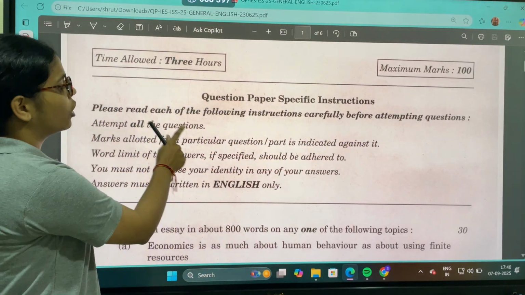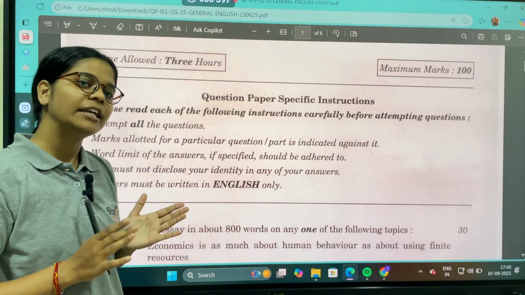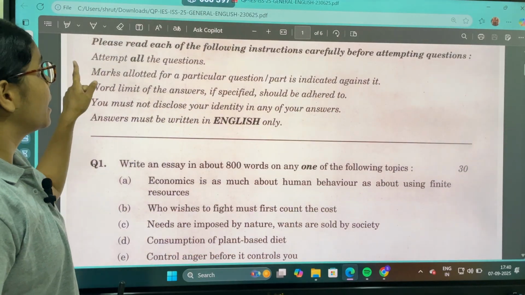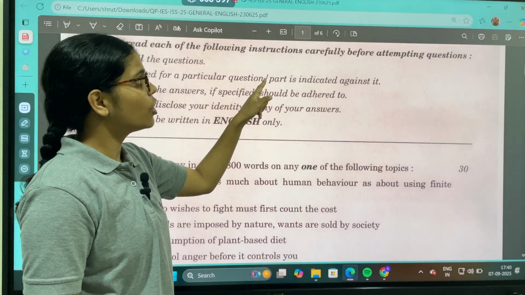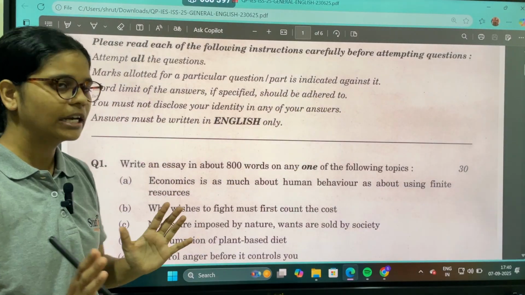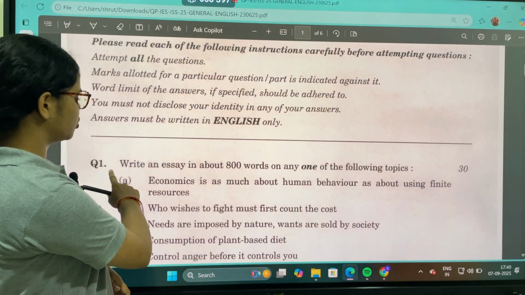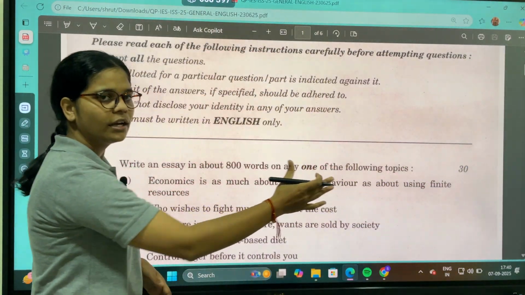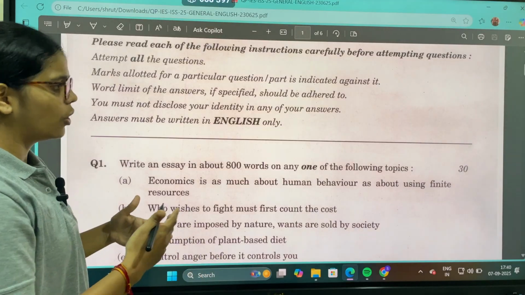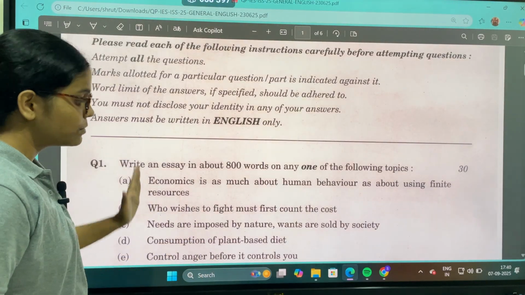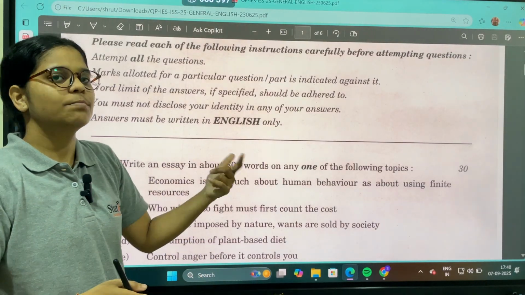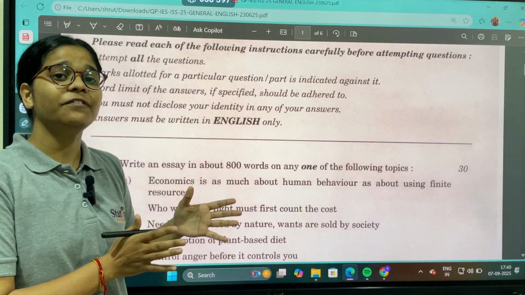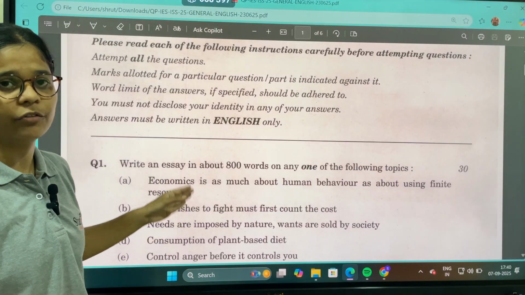See, attempt all the questions, मतलब हर question करना ही पड़ेगा. Every question has to be attempted by the candidate. Next, marks allotted for a particular question or part are indicated against it. Supposedly question 1 would be there. Say question 1 is here, write an essay and so on, and 30 marks will be awarded to the candidate who attempts this question, and not specifically 30, unless and until you give everything that is required.